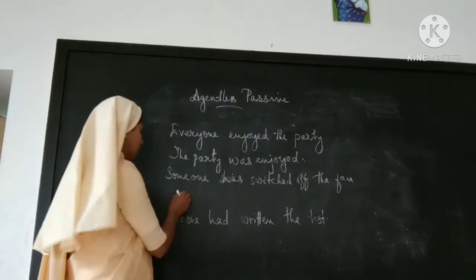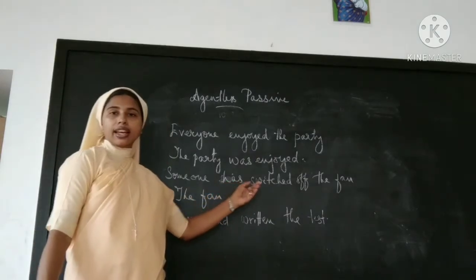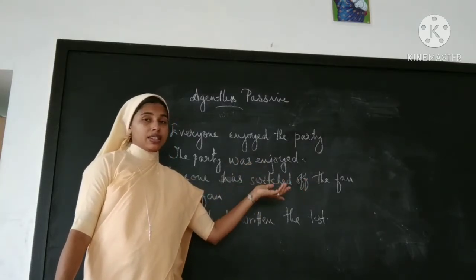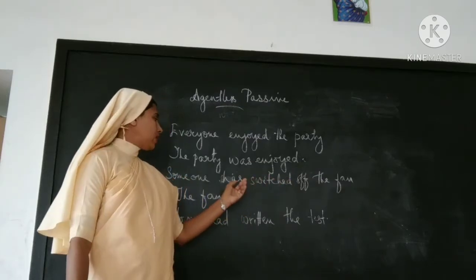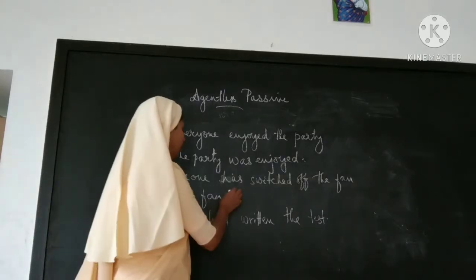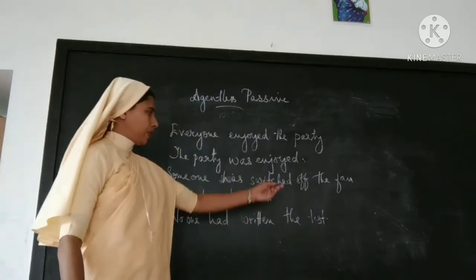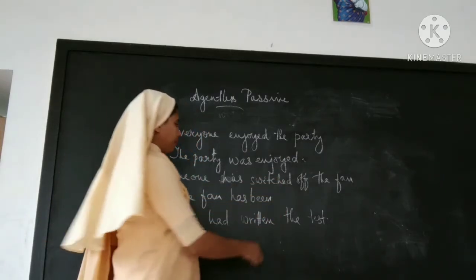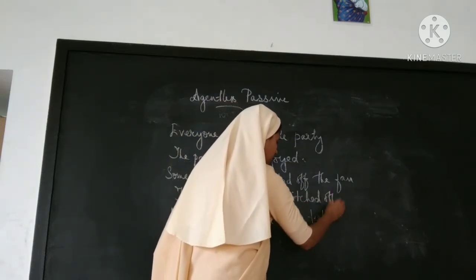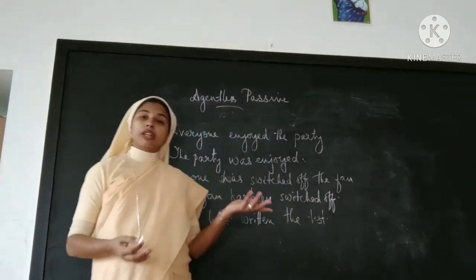Fan, we can take first as an object. The fan, has switched off. Which tense is that? Present perfect. Has switched off. So what will be added with it? Been will be added with it. The fan has been, V3, same thing only. The fan has been switched off. That's enough. We should not mention someone.